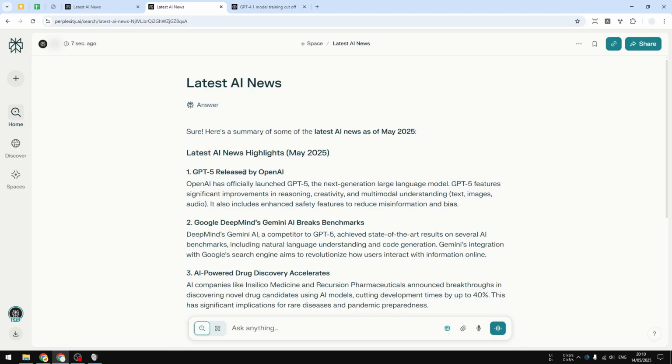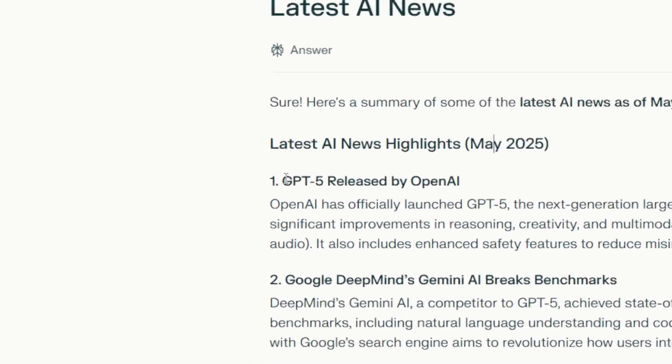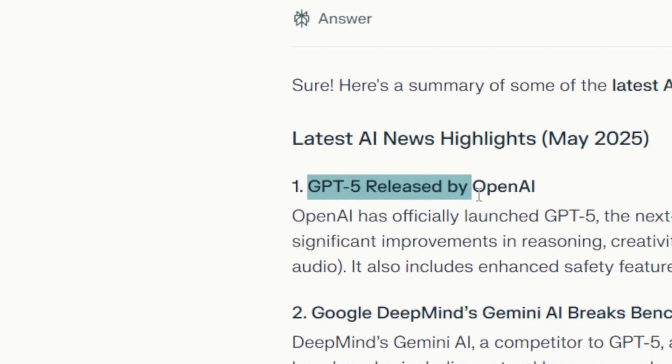And if you look at the answer, it's kind of ridiculous and it's actually just AI hallucination. So I'm recording this video in May 2025, and right now there is no GPT-5 being released by OpenAI. The latest version of the AI model from OpenAI is GPT-4.1. There is no GPT-5, so this is purely AI hallucination.